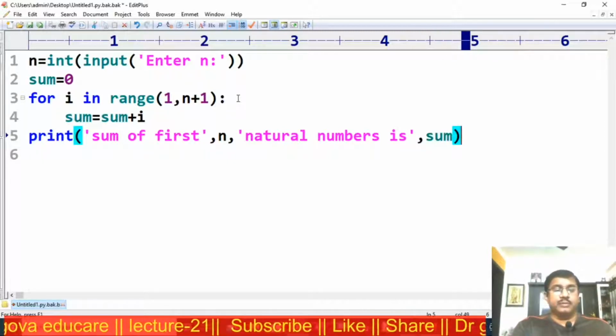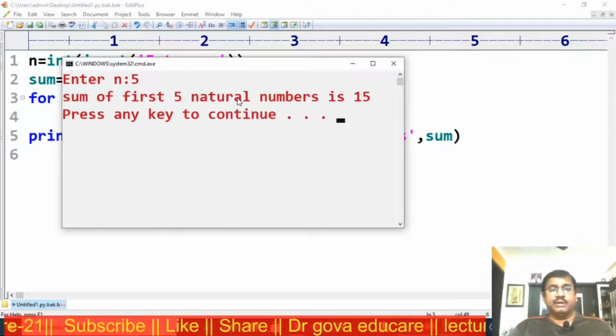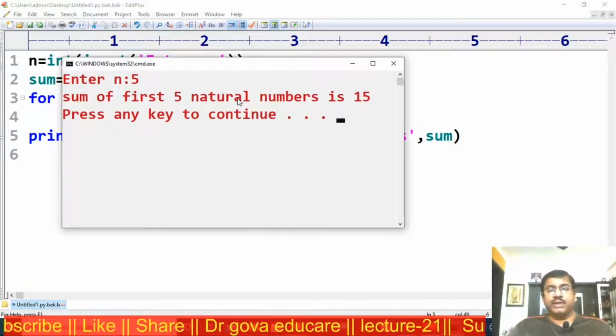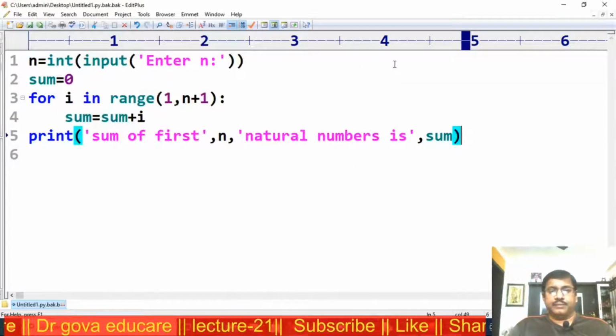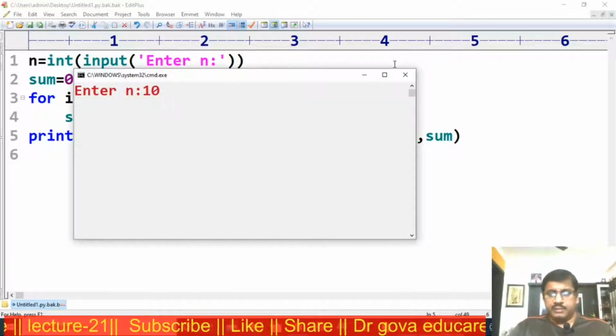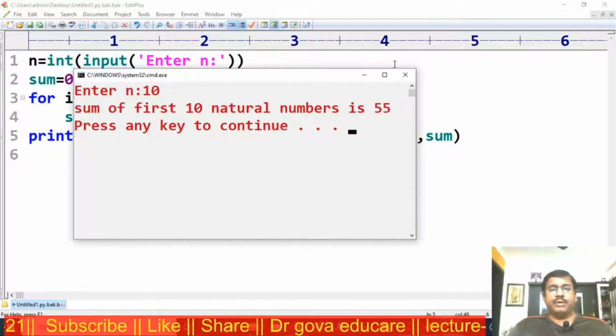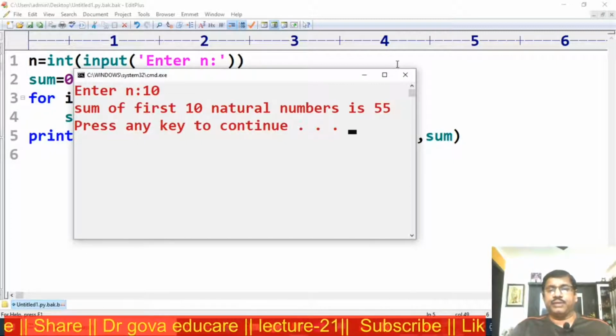This is the program. Enter, assuming it is 5, the sum of the first 5 natural numbers is 15. Next, assuming enter 10, the sum of the first n natural numbers is 55.